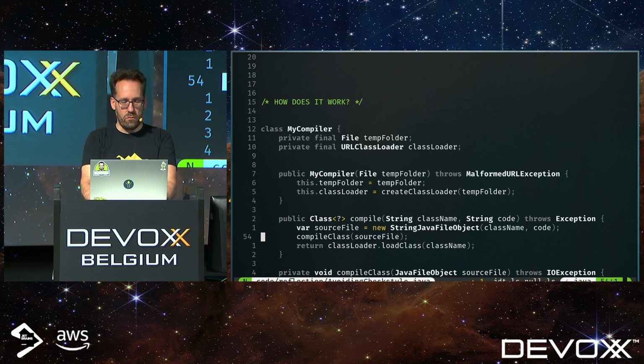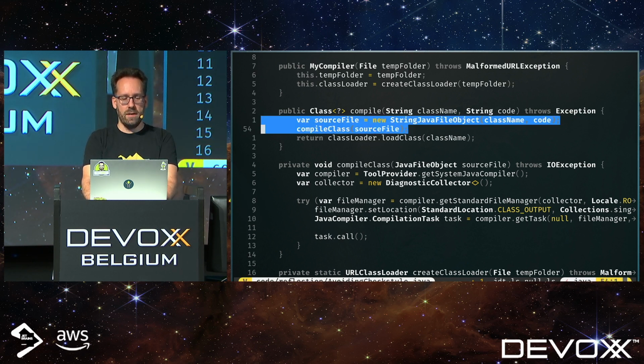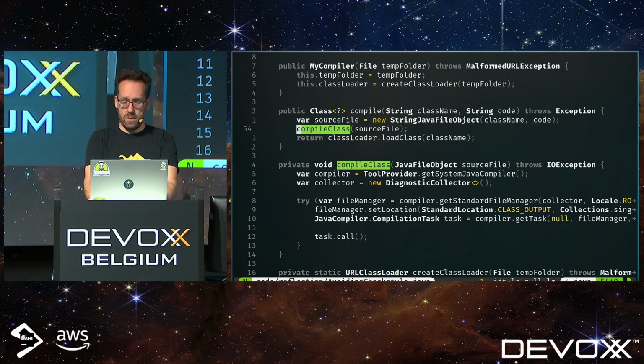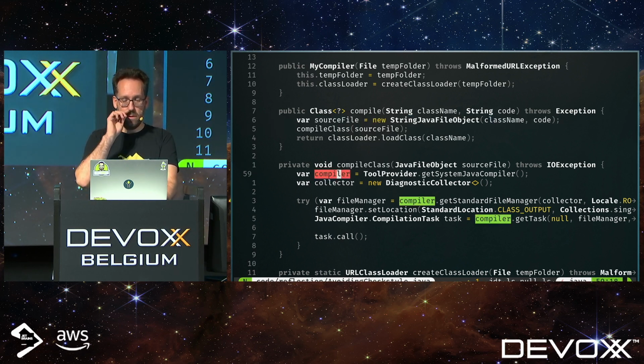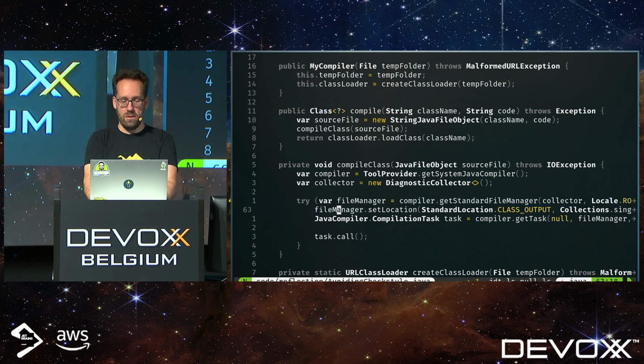So how does this compiler work? It's actually a lot of code. It's not very complicated, but it is a lot of code. We take the source file, call a compile class method. So this does some initialization at first. Then it takes the compiler and does something with its file manager, I don't know.